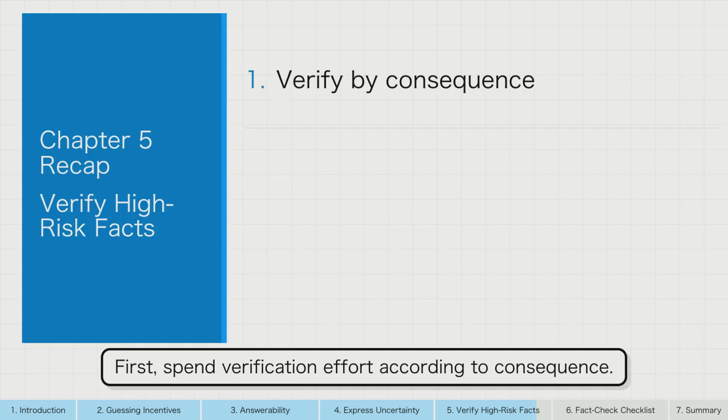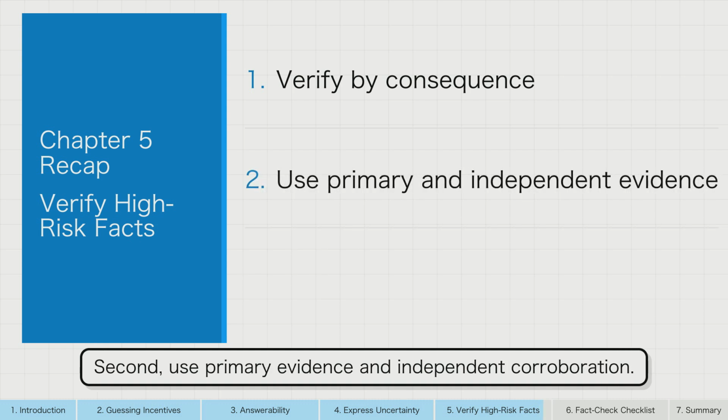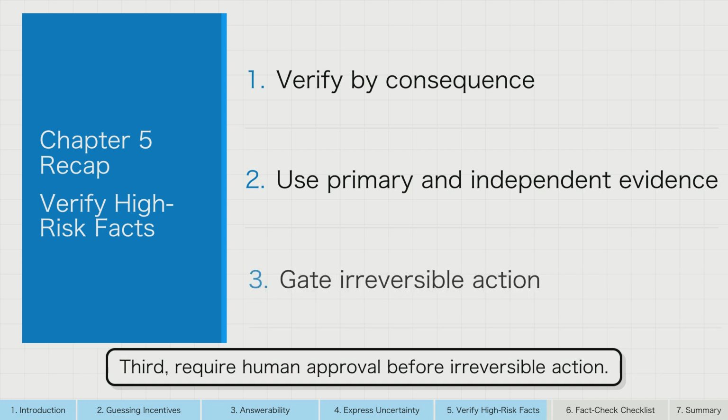Chapter recap. First, spend verification effort according to consequence. Second, use primary evidence and independent corroboration. Third, require human approval before irreversible action.